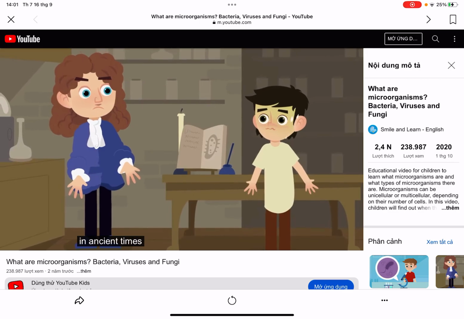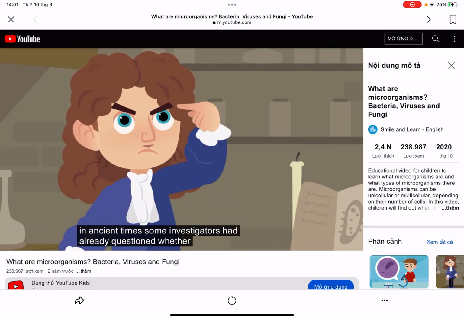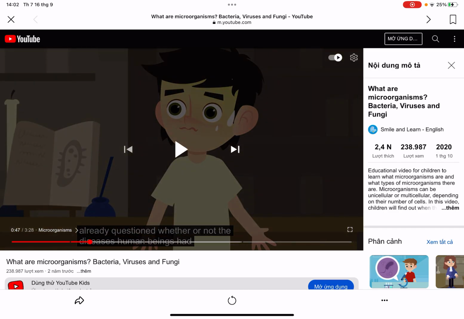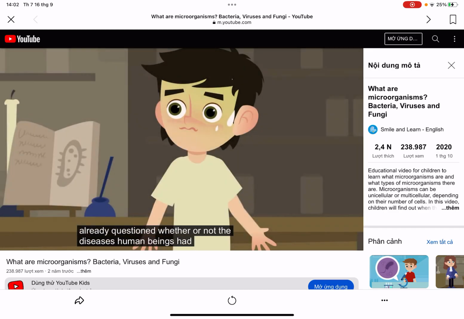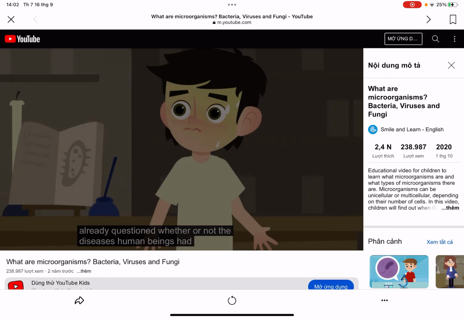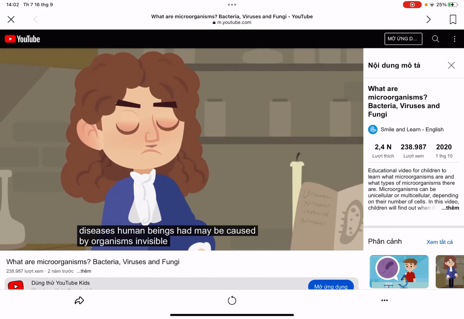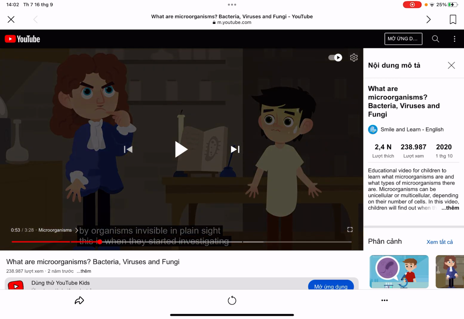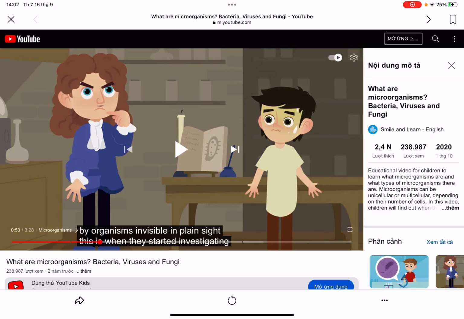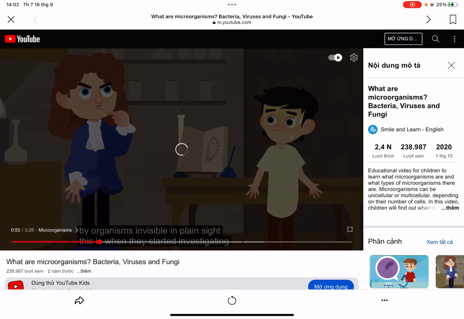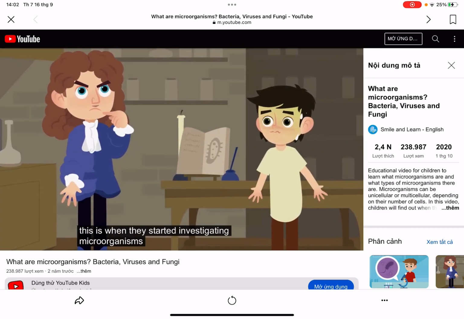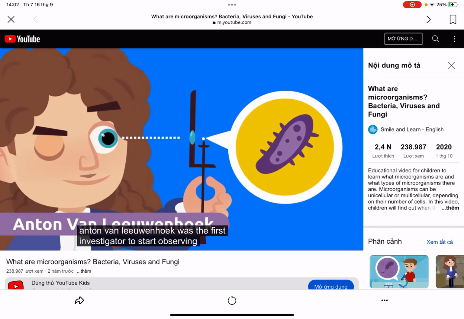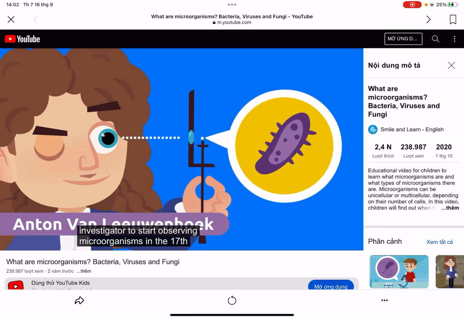In ancient times, some investigators had already questioned whether the diseases human beings suffer may be caused by organisms invisible in plain sight. This is when they started investigating microorganisms. Anton van Leeuwenhoek was the first investigator to start observing microorganisms in the 17th century.